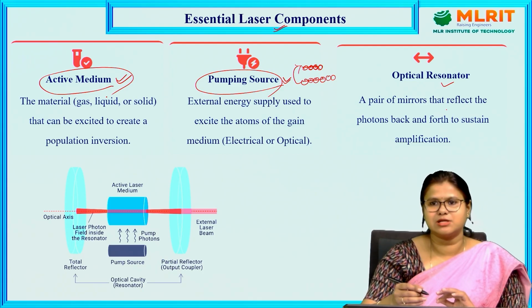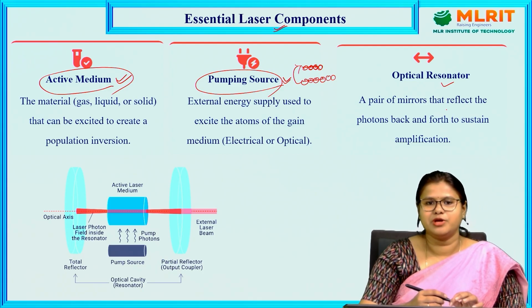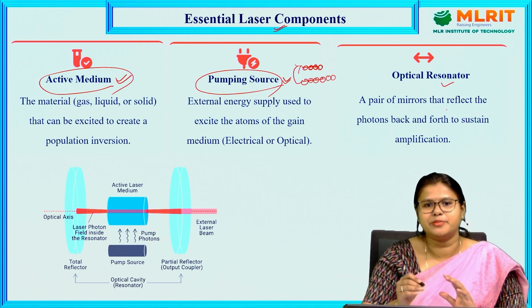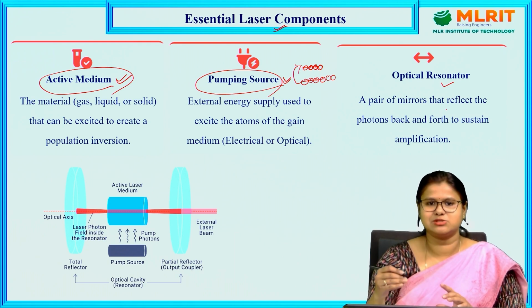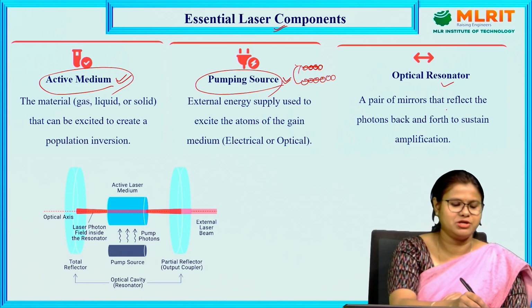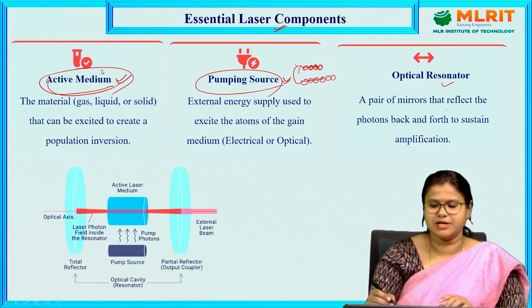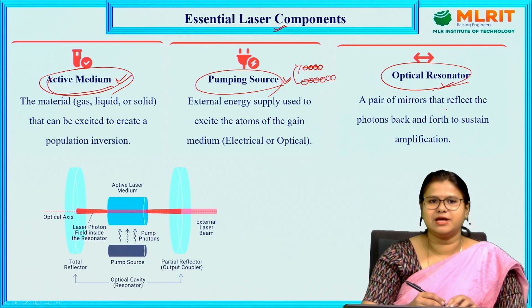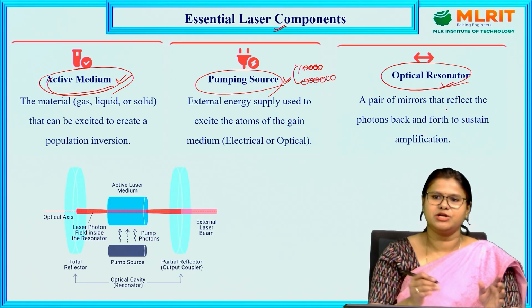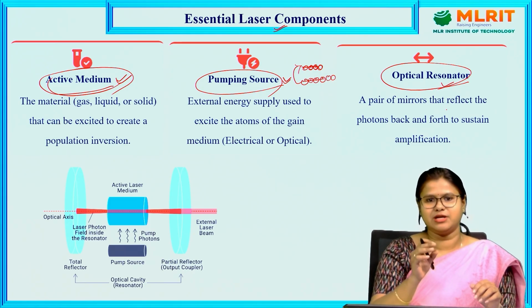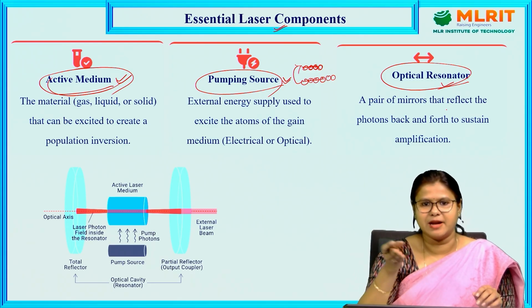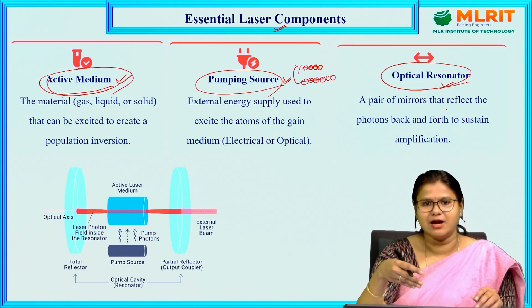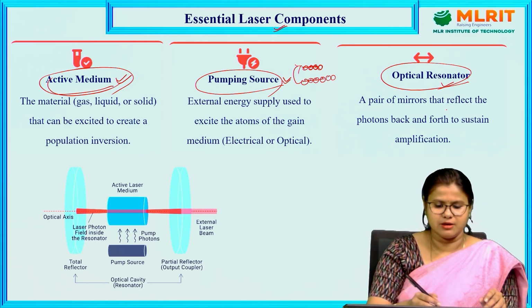And we need an active medium. Whenever we consider laser, we are doing a transition of atomic levels of specific atoms or a specific molecular system. The system in which this atomic level transition occurs is what we use as the active medium. Then we need an optical resonator, that means we need to focus the light and get a sharp laser output, which is monochromatic, coherent, and highly intense.